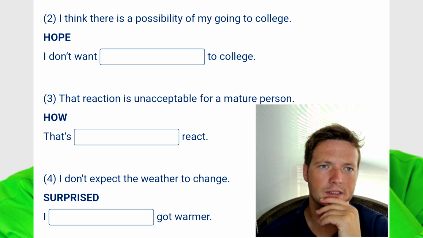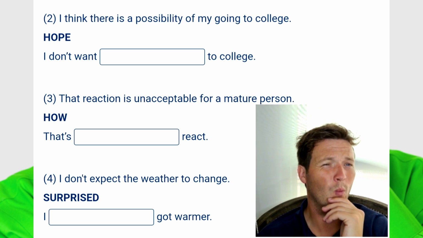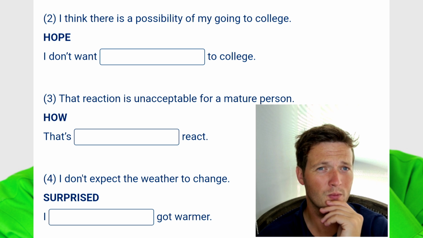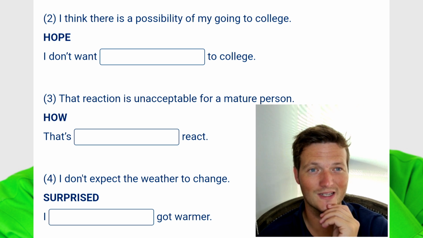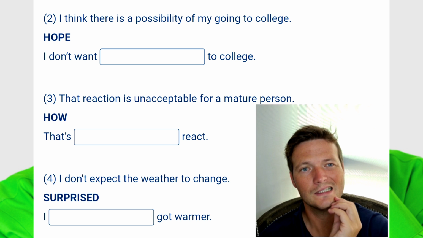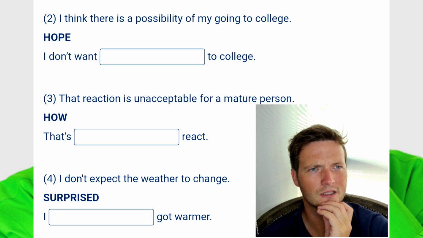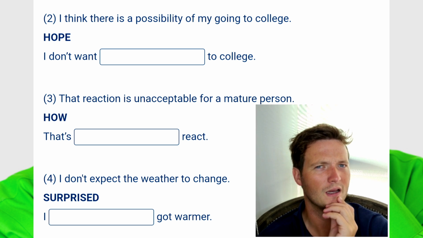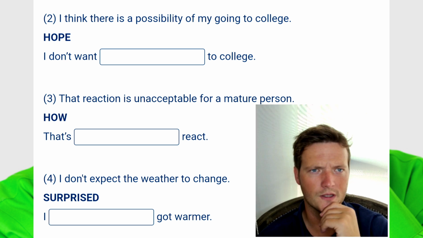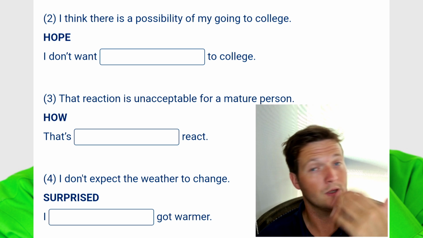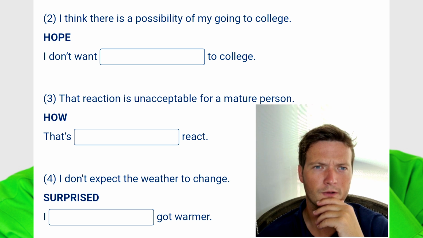I think there is a possibility. What don't you want? Maybe you don't want to lose hope of going to college. I don't want to lose hope of going to college. I wouldn't really say those 2 sentences are exactly synonymous, but I can't think what else I could write there. Yeah, I think it would have to be that. I don't want to lose hope of going to college. Again, if you can think of anything different, put it in the comments, but we're going to see the correct answer, hopefully answers, at the end of the exercise.